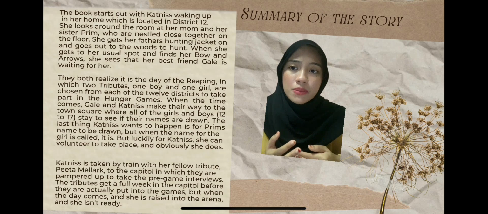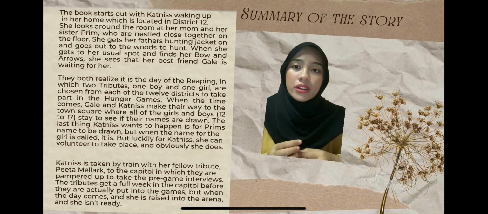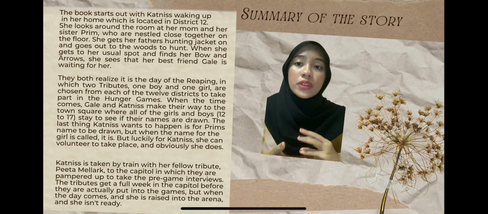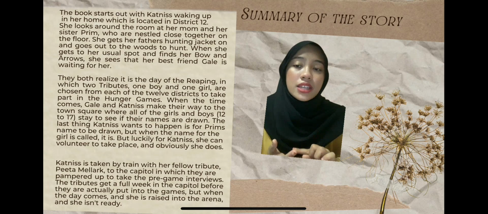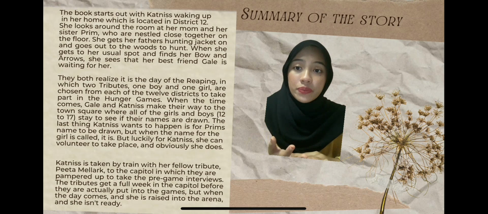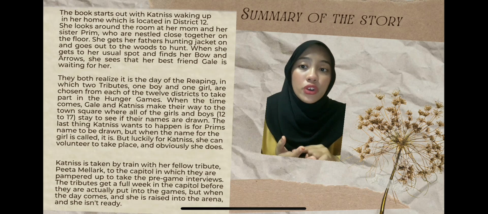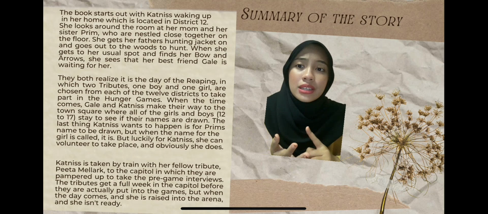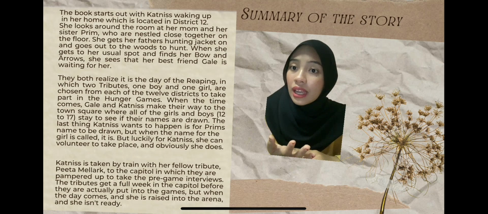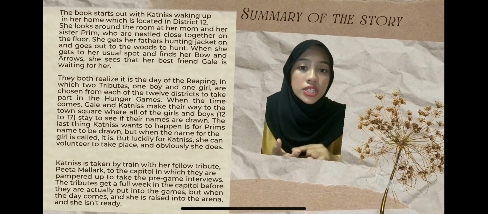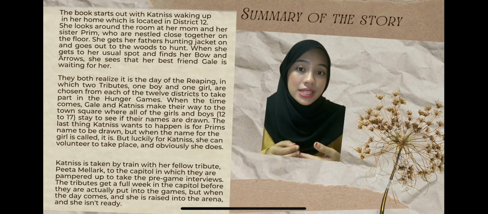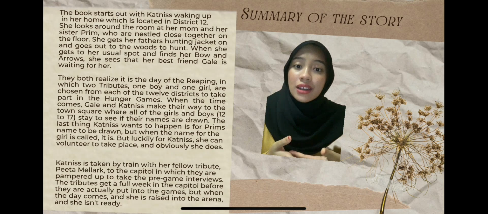When the time comes, Gale and Katniss make their way to the town square where all of the girls and boys stay to see if their names are drawn. The last thing Katniss wants to happen is for Prim's name to be drawn, but when the name for the girl is called, it is. But luckily for Katniss, she can volunteer to take her place, and obviously she does.